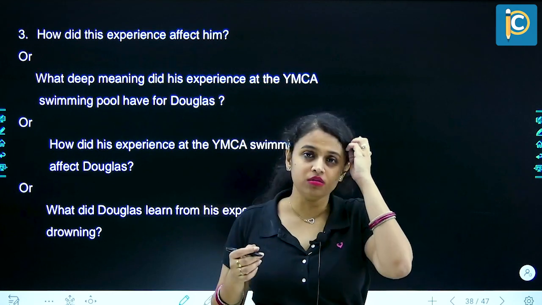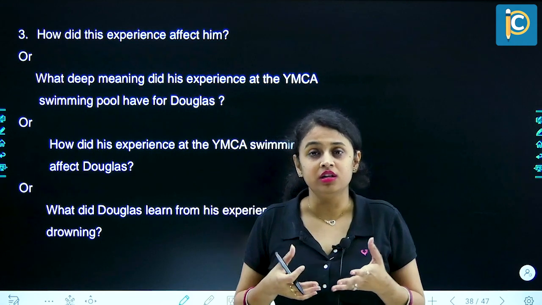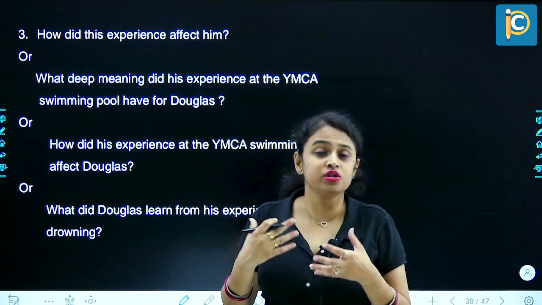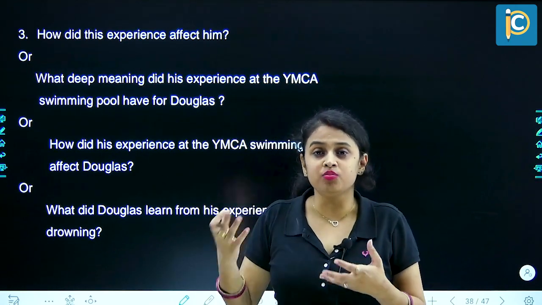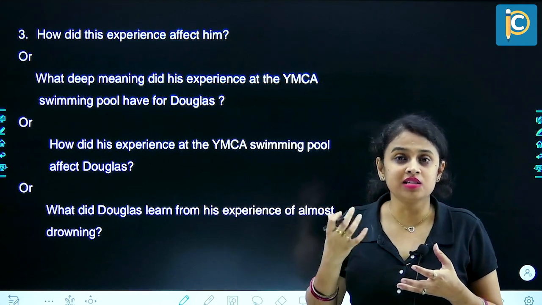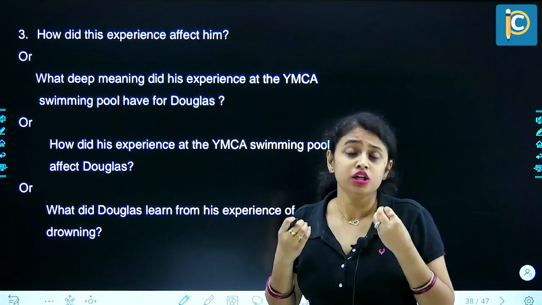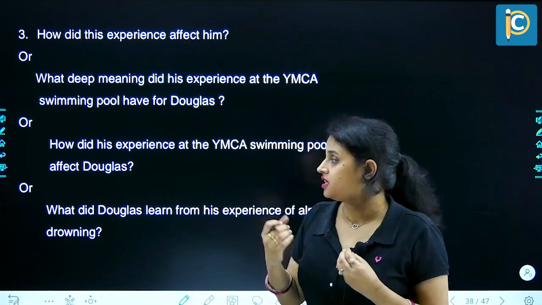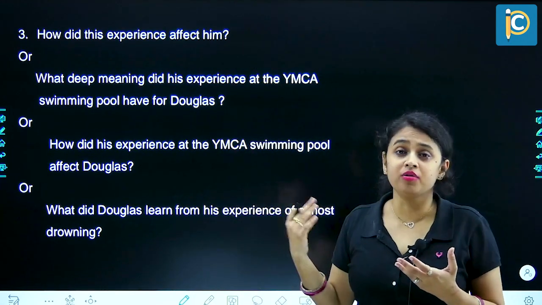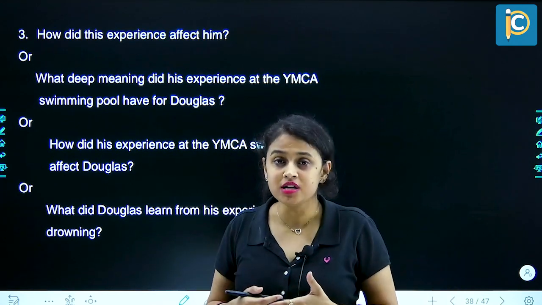So here, this experience actually made him really frightened of water. He stopped having that social life where everyone around him went to waterfalls, enjoyed there, went for canoeing, boating, swimming. So it had a long-lasting effect on Douglas' mind and heart. He was clearly avoiding being near water. Yes, and this is the effect that it had. But eventually, he wanted to overcome it, and therefore he hired a swimming instructor, learned, practiced the art, and eventually overcame his fear.